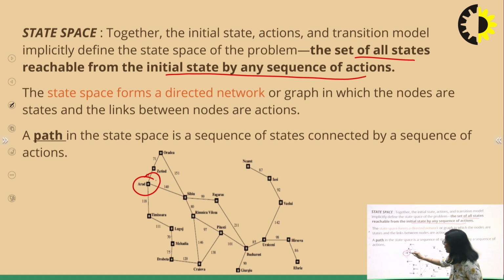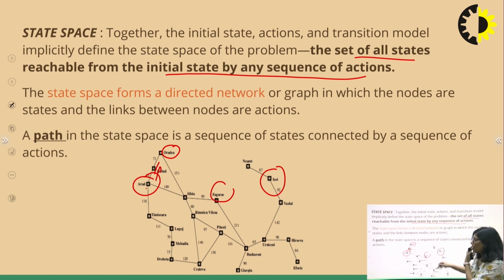From Arad, I can go to Zerind. Oradea is also reachable from Arad. Fagaras is also reachable from Arad. Iasi is also reachable from Arad. All these nodes, all the states together, form the state space. And the algorithms that try to find the goal will search in this search space.